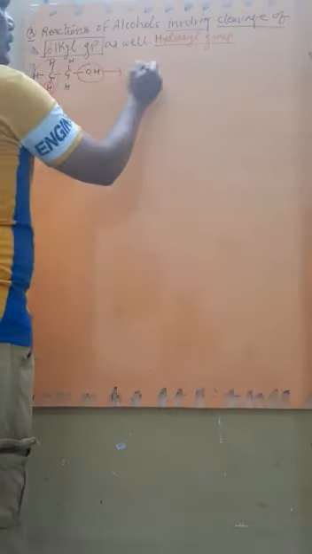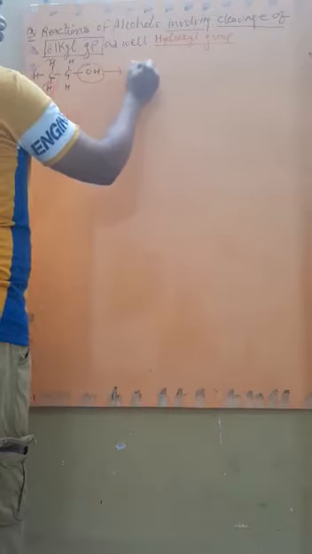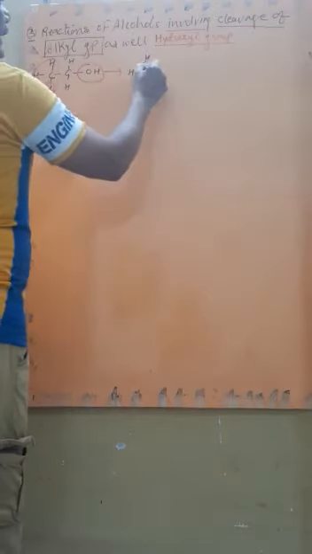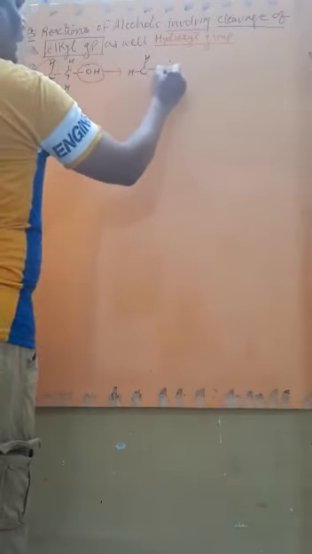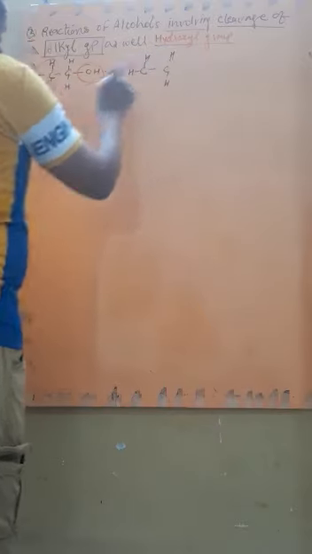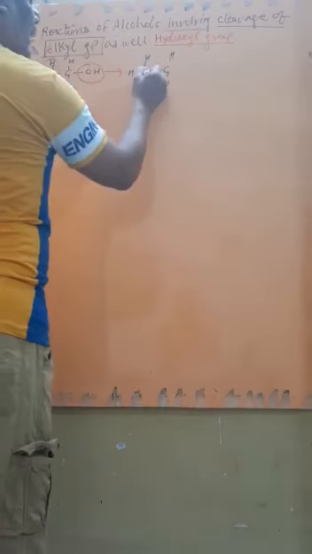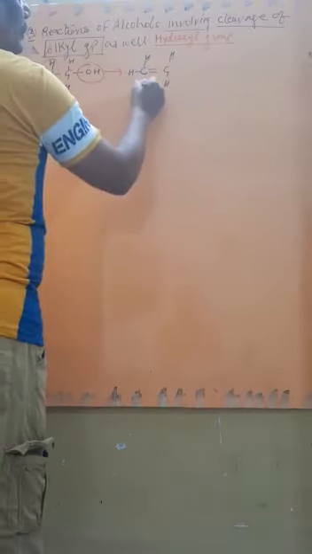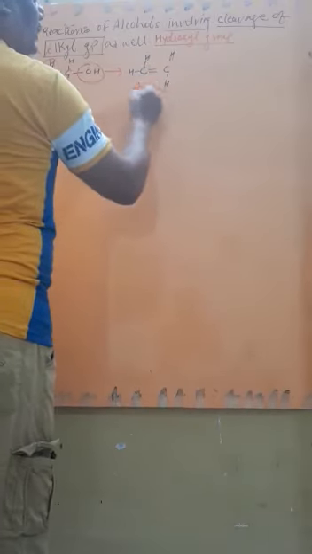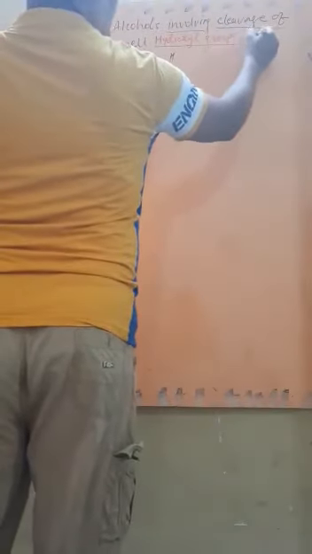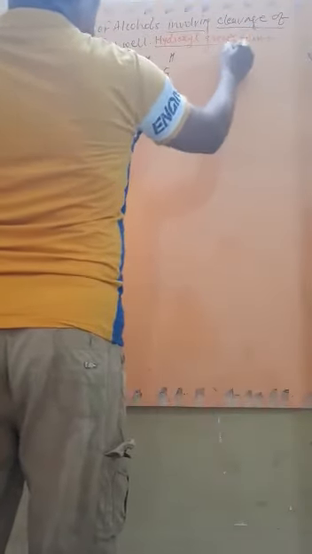The resultant compound will be CH2, then again CH2, and now the OH is released, then H is released, therefore there will be a double bond, that is the formation of alkenes takes place. Now, as the hydroxyl group is released, we can write here alkenes as the major product.